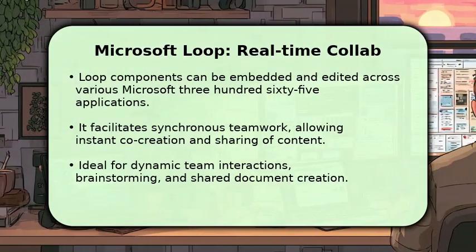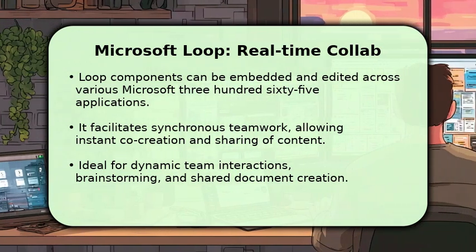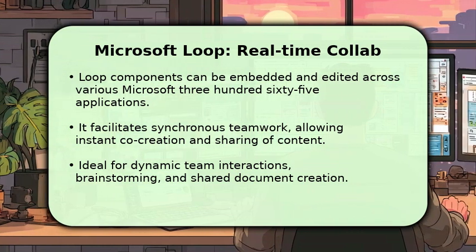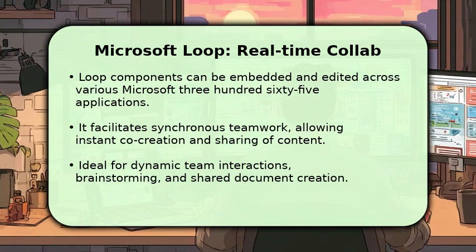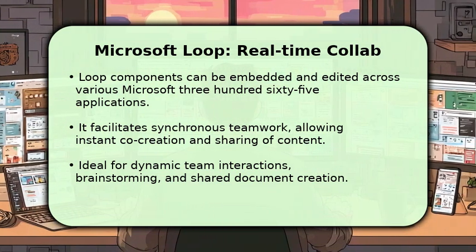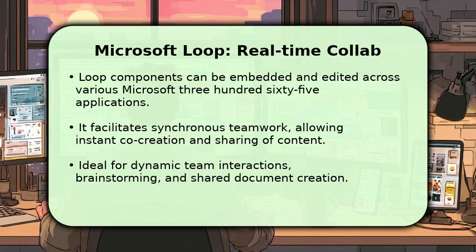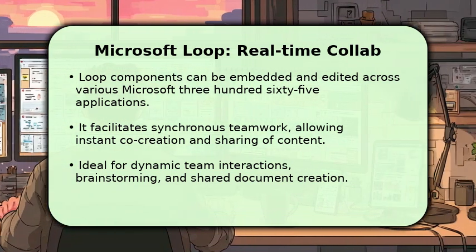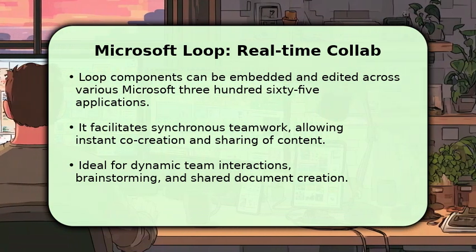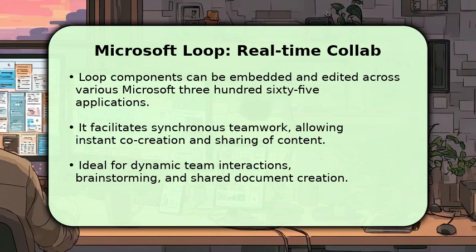Microsoft Loop excels in dynamic, real-time collaboration. Its components, like paragraphs, tables, and task lists, can be embedded and edited across various Microsoft 365 applications such as Outlook, Teams, and Word. This seamless integration allows teams to co-create and share content instantly, fostering a fluid and connected work environment. It's perfect for quick brainstorming sessions and shared document creation, keeping everyone on the same page.